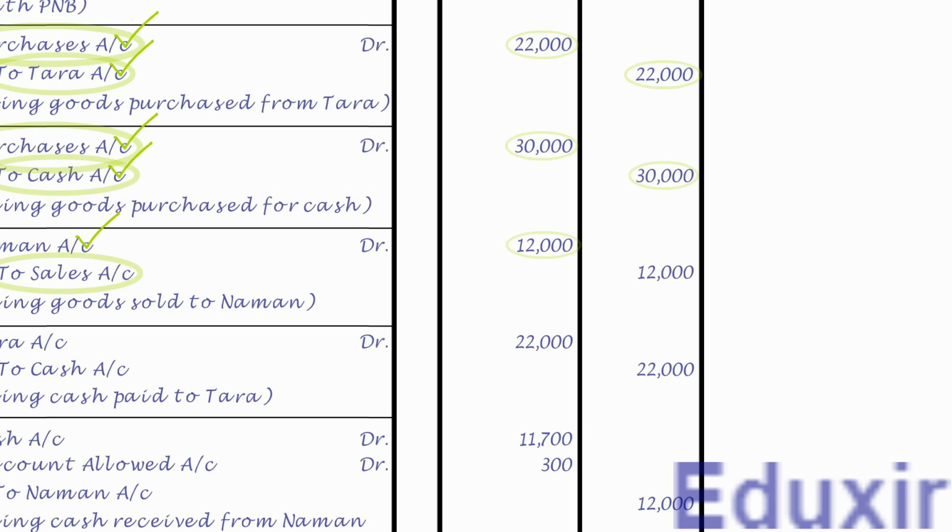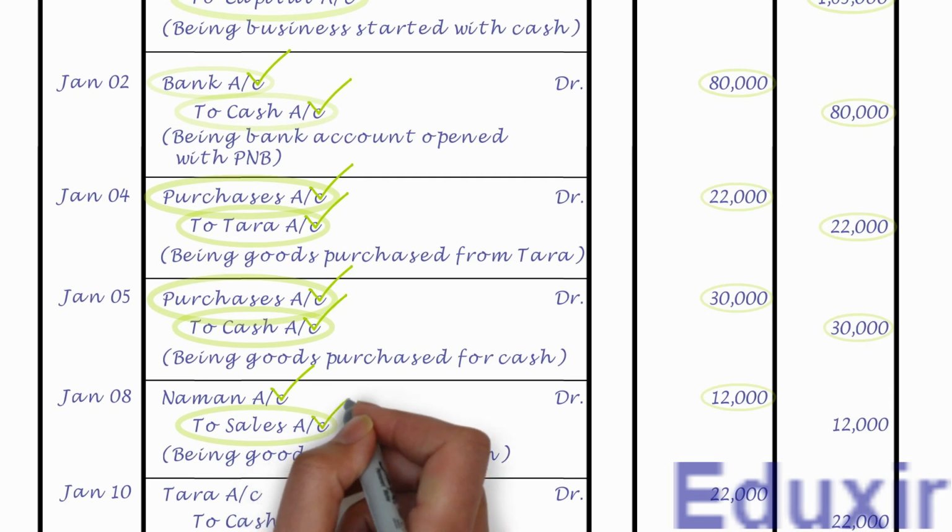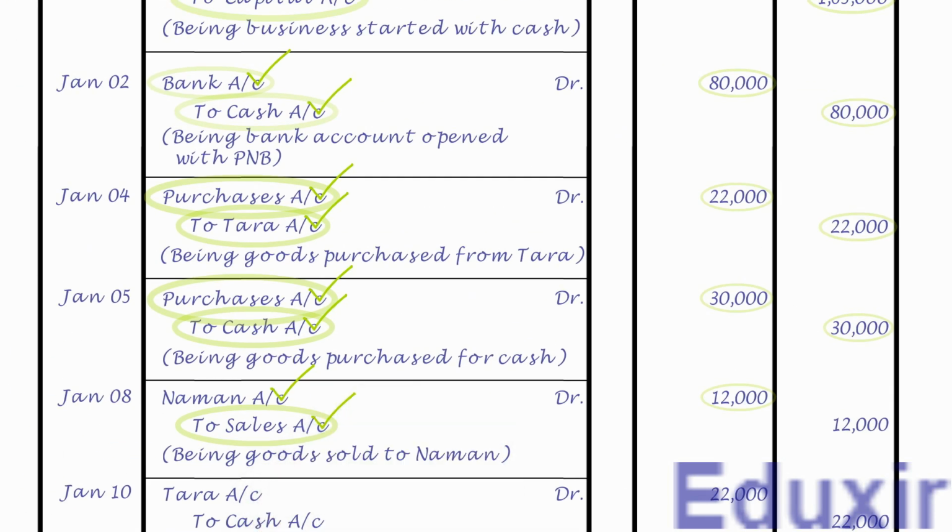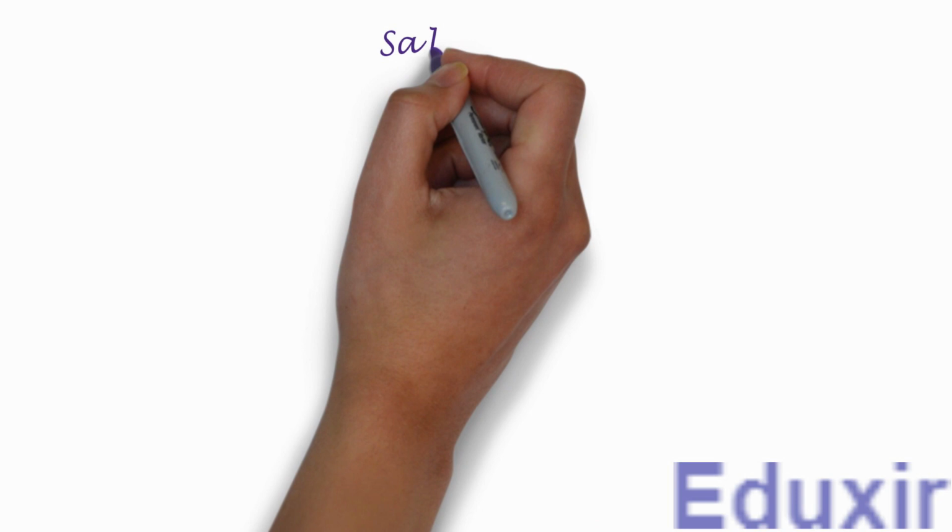As the name suggests, it needs to be posted on the credit side of the sales account and the credit amount is 12,000 rupees. Note that the details that need to be posted into the particulars column is Naman account. For posting this entry, we need to create a ledger account for sales as it is not yet created. Let us first write the title as sales account.